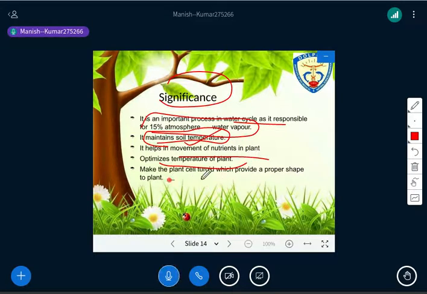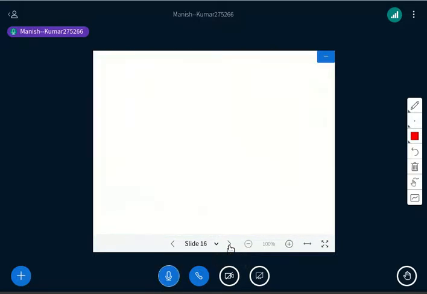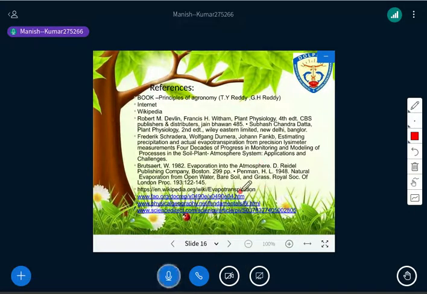Then plant cells become turgid, which provides a proper shape to the plant. Turgidity means the leaf or everything stands stiff when you provide proper water. So through evapotranspiration, plant cells become turgid and also provide the proper shape to the plant. These are the significance of evapotranspiration, right?